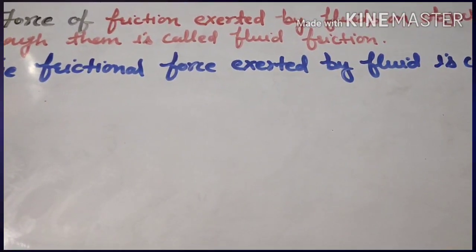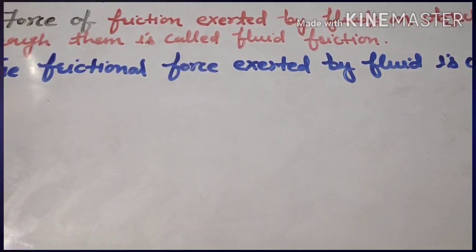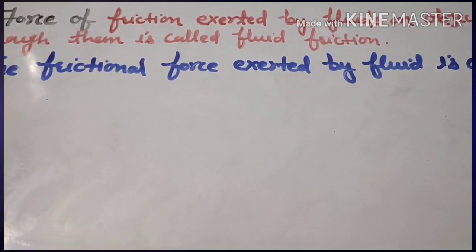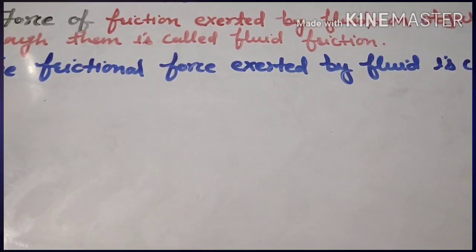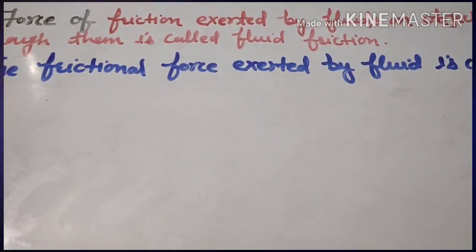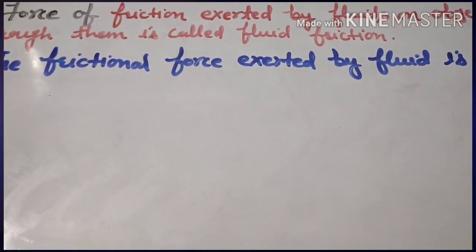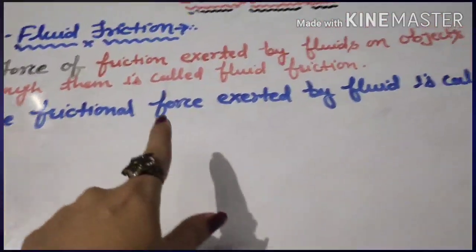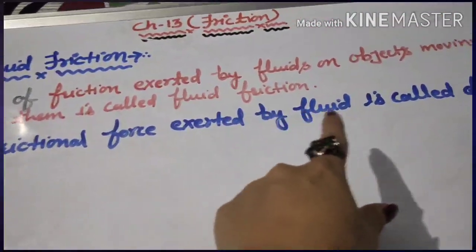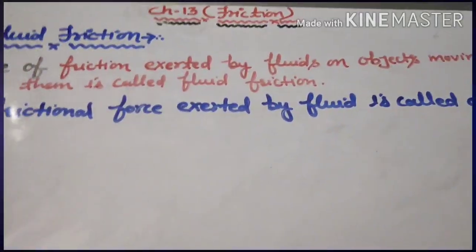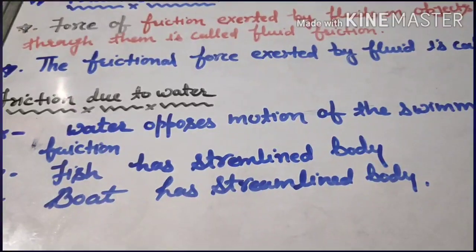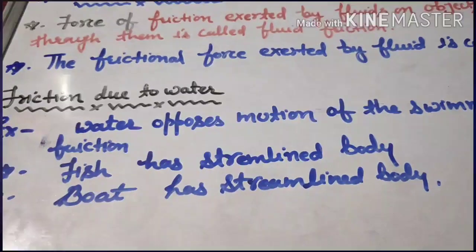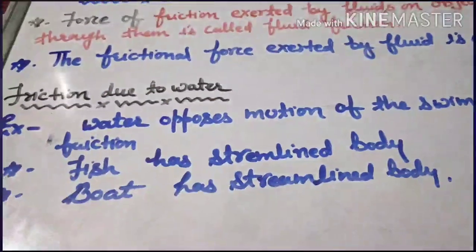Whenever an object is moving through a fluid, that fluid offers some resistance to its motion, and everything that opposes motion is known as friction, and that friction is known as fluid friction. This fluid friction is also known as drag. So the frictional force exerted by a fluid is called drag.